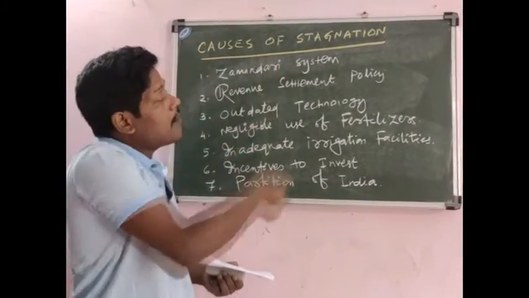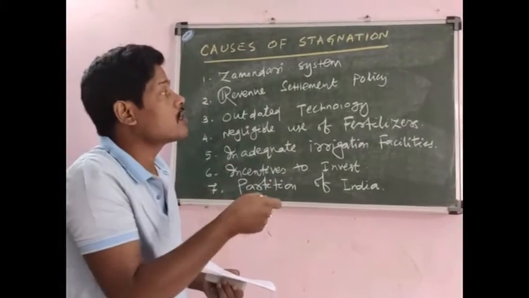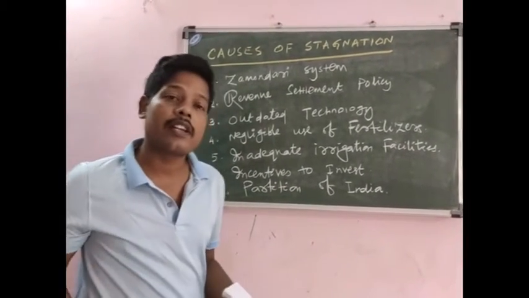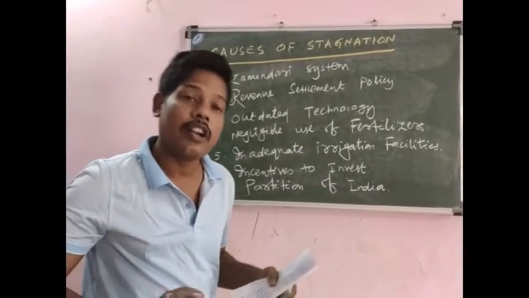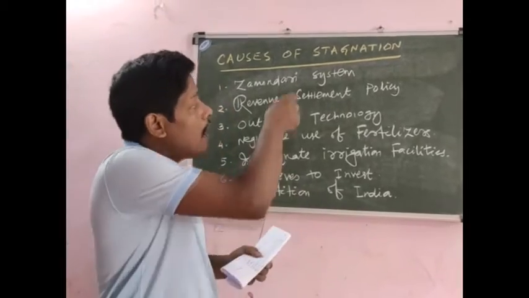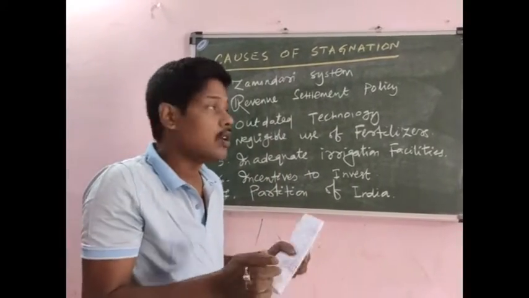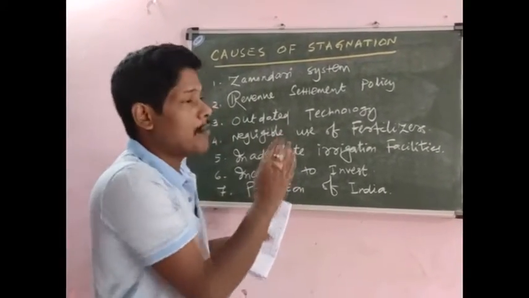So these seven are the main reasons. Now we will discuss them one by one in brief.